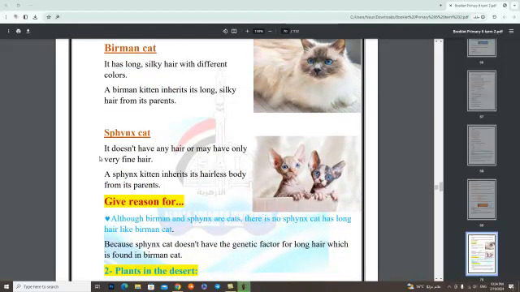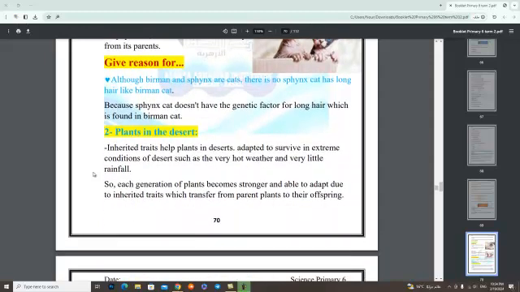Number 2, Sphynx cat. It doesn't have any hair or may have only very fine hair. A Sphynx kitten inherits its hairless body from its parents. Give reason for it: although Persian and Sphynx are cats, no Sphynx cat has long hair like a Persian cat. The answer: because the Sphynx cat doesn't have the genetic factor for long hair which is found in the Persian cat.